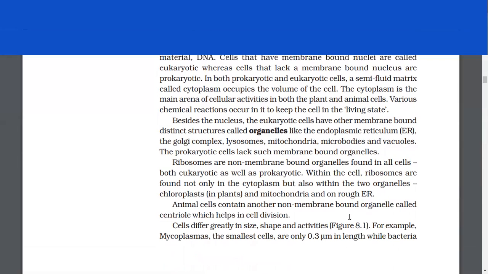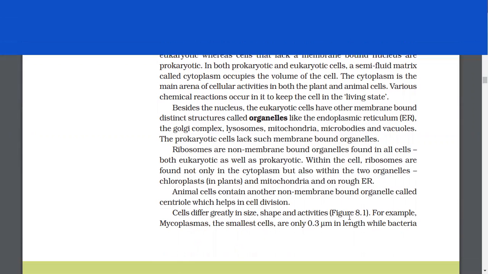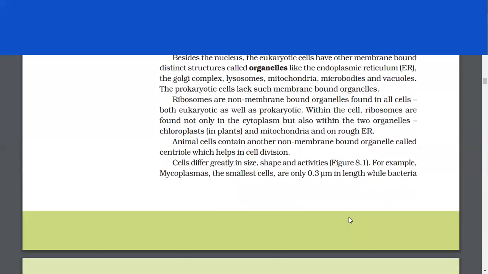In both prokaryotic and eukaryotic cells, a semi-fluid matrix called cytoplasm occupies the volume of the cell. The cytoplasm is the main arena of cellular activities in both the plant and animal cells. Various chemical reactions occur in it to keep the cell in the living state. Besides the nucleus, the eukaryotic cells have other membrane-bound distinct structures called organelles like the endoplasmic reticulum, the Golgi complex, lysosomes, mitochondria, microbodies, and vacuoles. The prokaryotic cells lack such membrane-bound organelles.